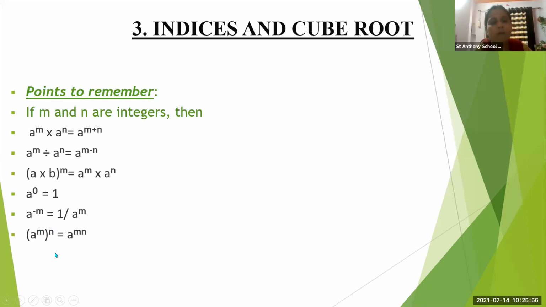Next, a raised to m raised to power n is equal to a raised to mn. Okay? Now next, a upon b raised to m is equal to a raised to m upon b raised to m. Next, a upon b raised to minus m is equal to b upon a raised to m.